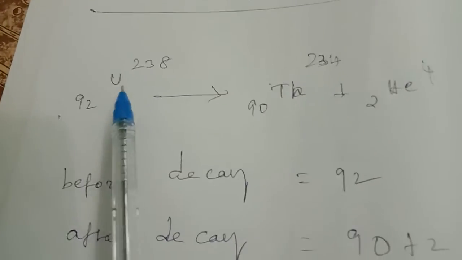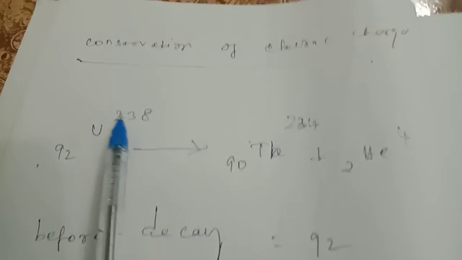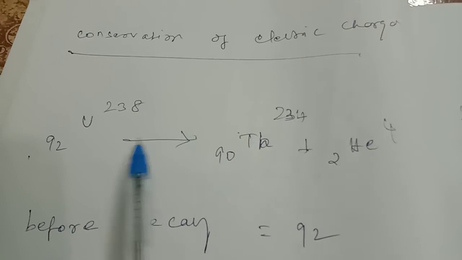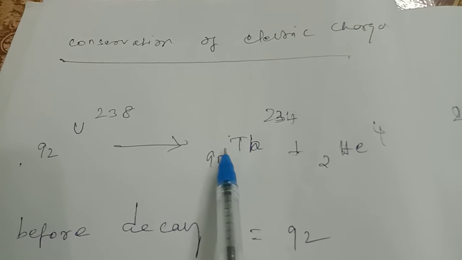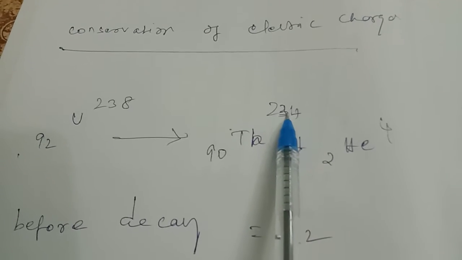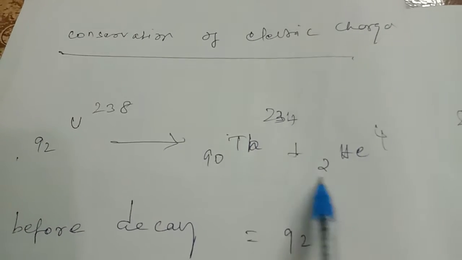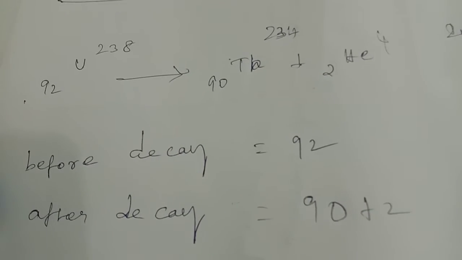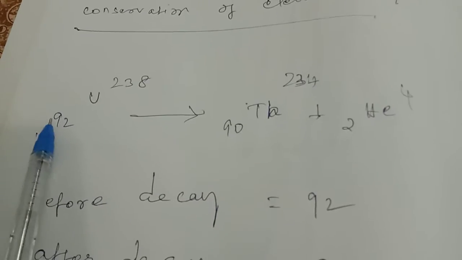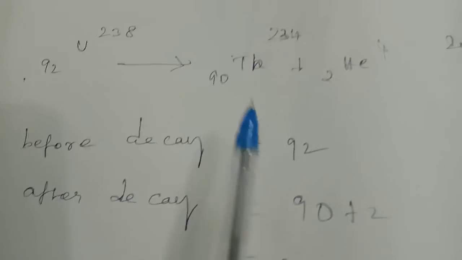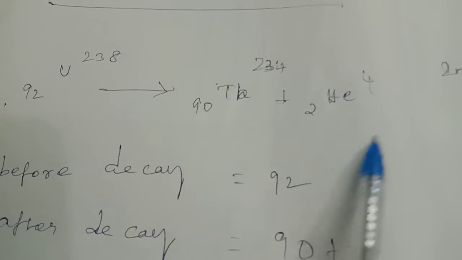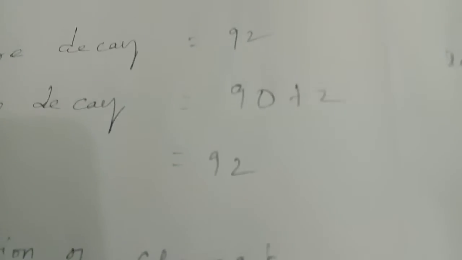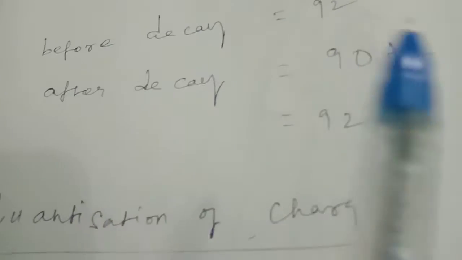For example, uranium, atomic number 92, mass number 238, before decay. After decay, the uranium converts to thorium, with atomic number 90 and mass number 234, and emits a helium particle, also called an alpha particle. The total charge before decay is 92. After decay, the charge is 90 plus 2, which is 92. So in the system, before and after decay, there is no change in the total charge.